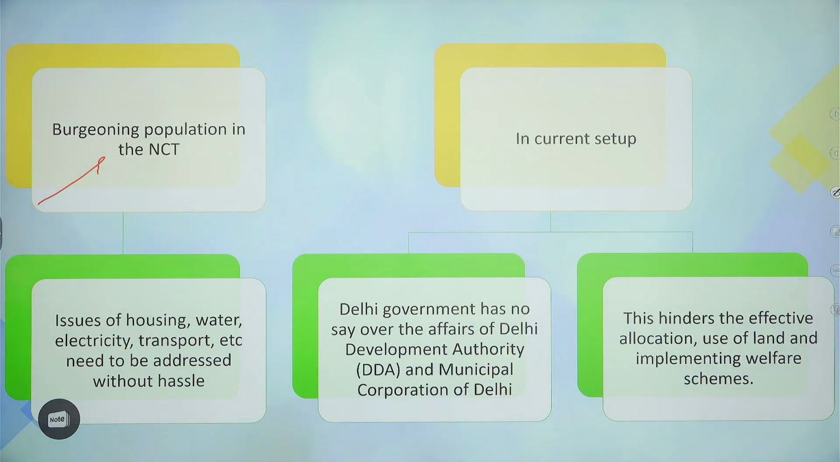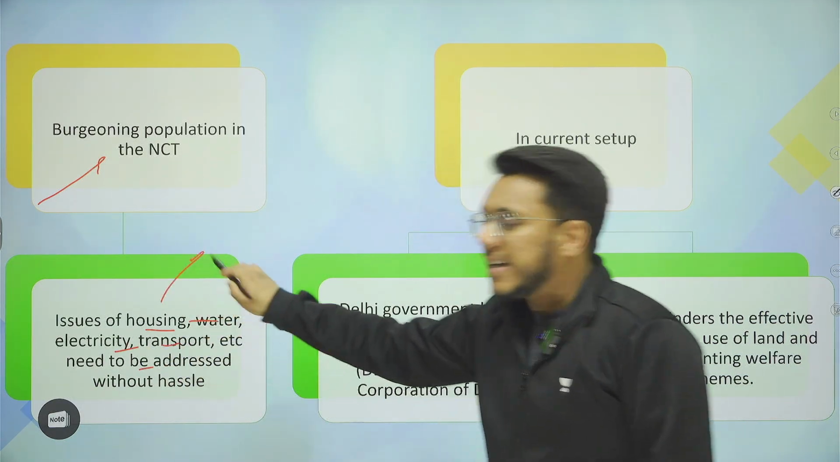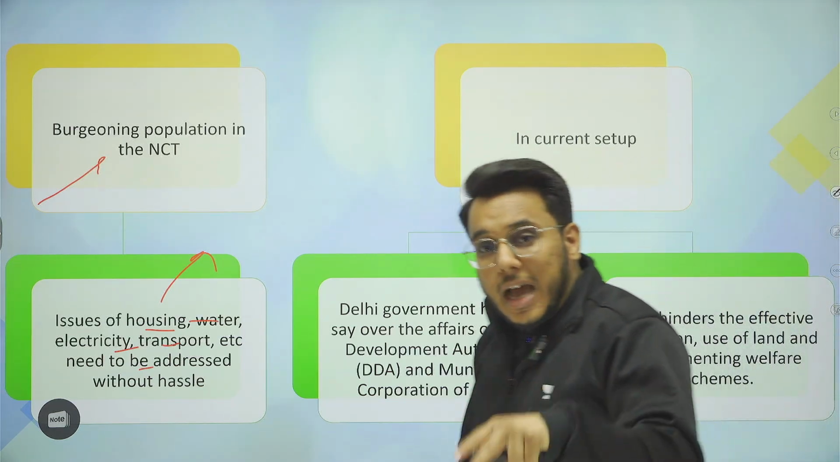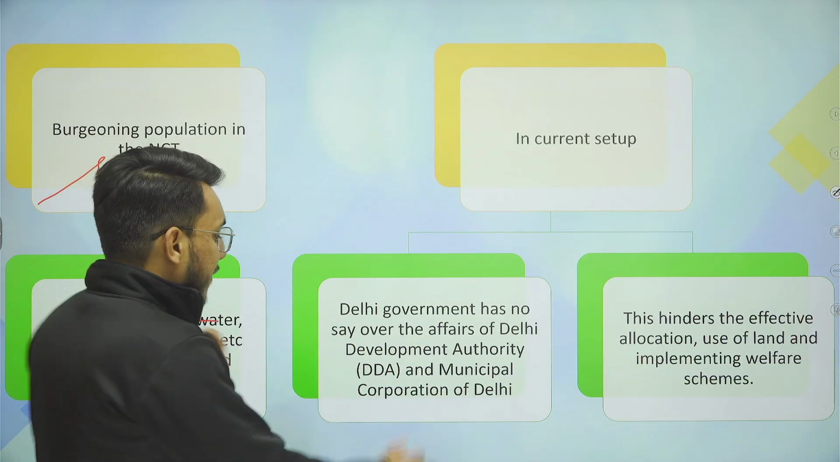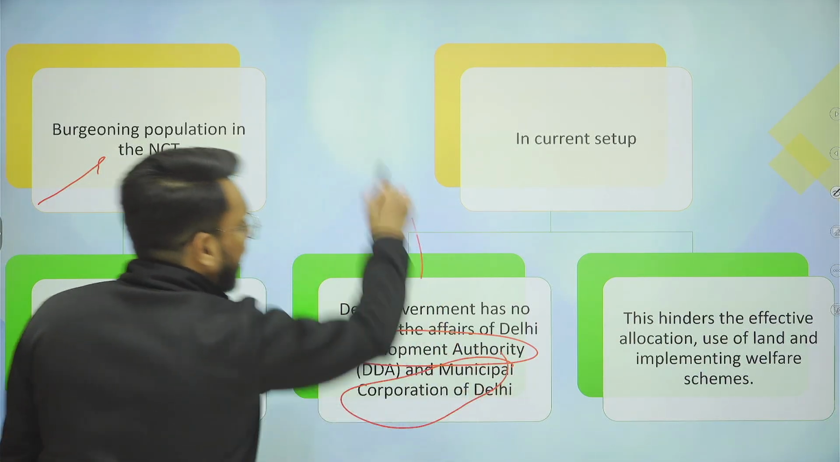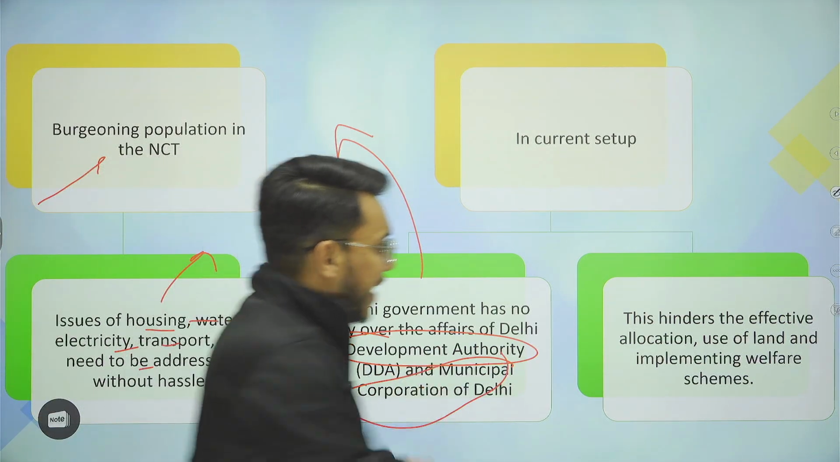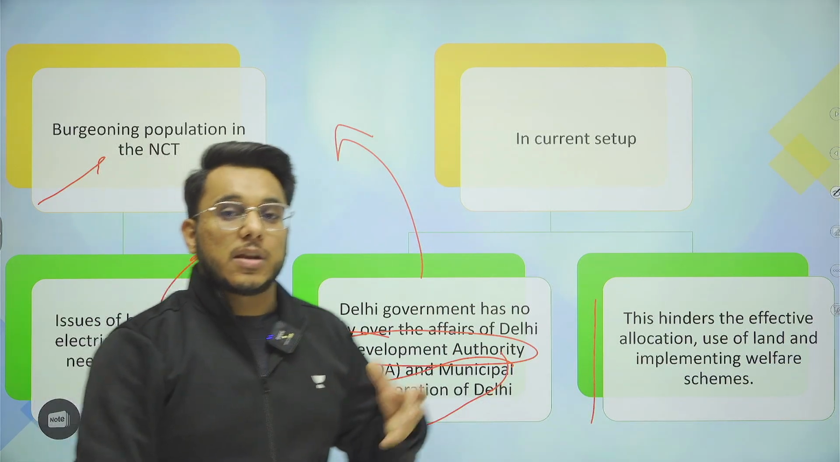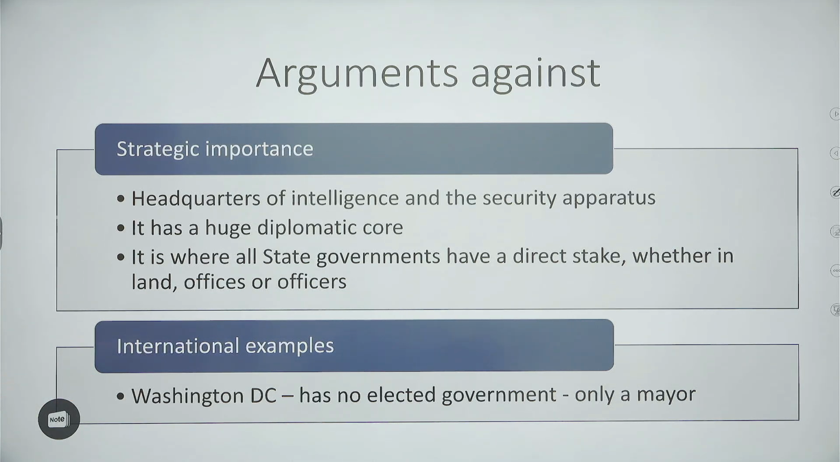Now guys, understand this: today when we talk about the government of Delhi, they need to provide many basic civic services to their people. For example, housing, water, electricity, transport. These needs are to be addressed, but often the important institutions are not in the control of the elected government of Delhi. For example, they don't have control over the Delhi Development Authority, DDA, and the Municipal Corporation of Delhi. The elected legislative assembly doesn't directly have control over them. It hinders the effective allocation of land resources. Basic civic services are compromised. They don't reach the people.